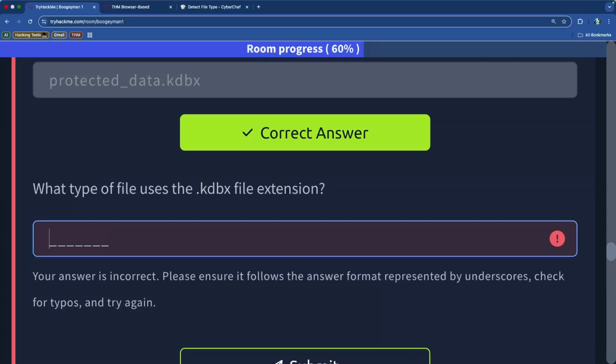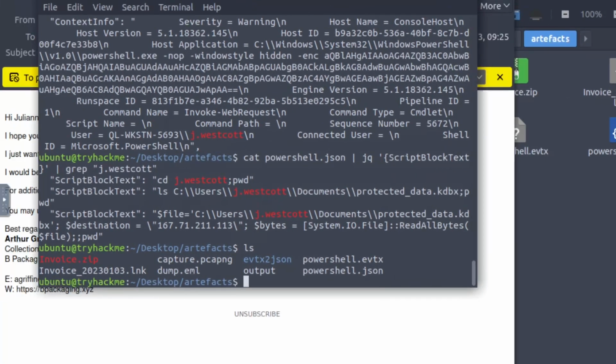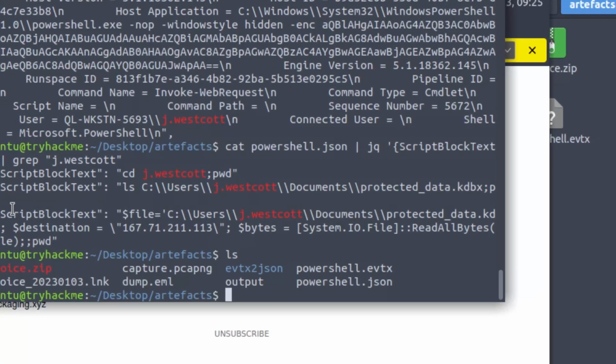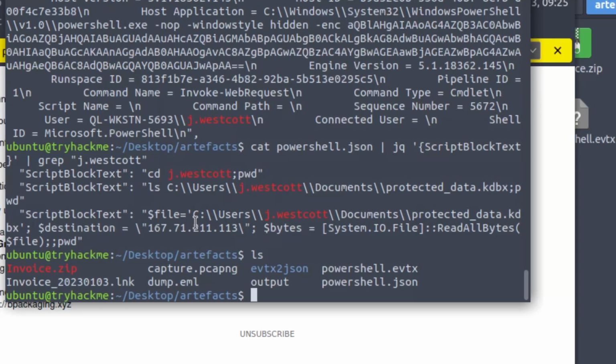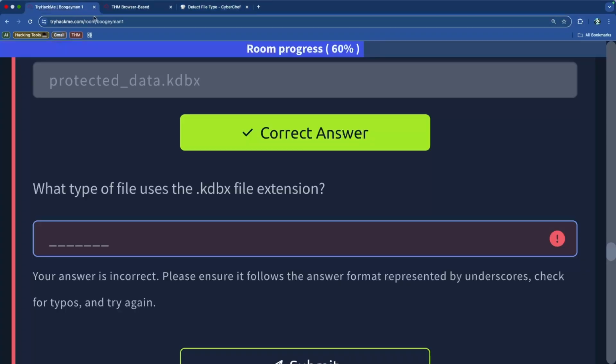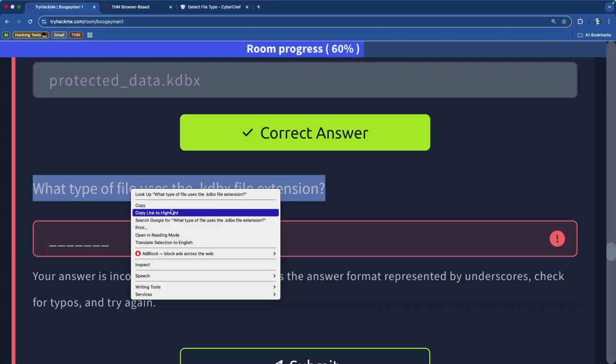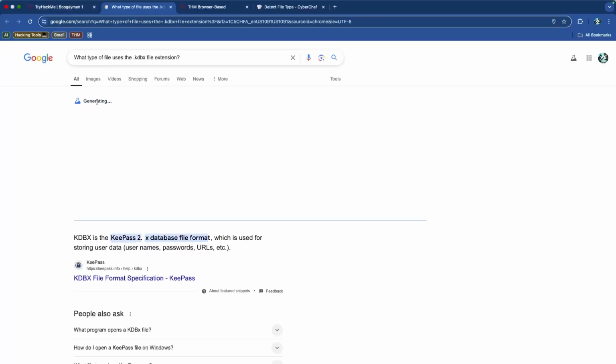The answer is incorrect. What type of file uses the database file? Or data KDBX, and it is a database. So I don't understand what would be the other answer. So let's do a little bit more researching, I guess.